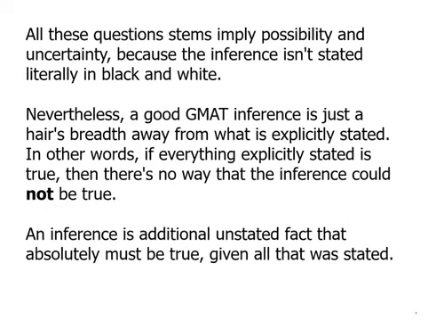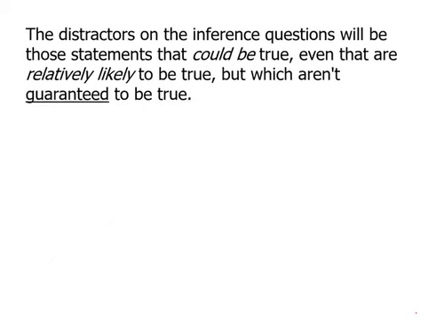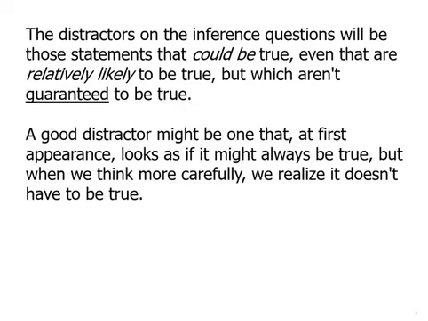An inference is an additional unstated fact that absolutely must be true given all that was stated. The distractors on inference questions would be statements that could be true, even that are relatively likely to be true, but which aren't guaranteed to be true. A good distractor might be one that at first appearance looks like it might always be true, but when we think more carefully, we realize it doesn't actually have to be true.